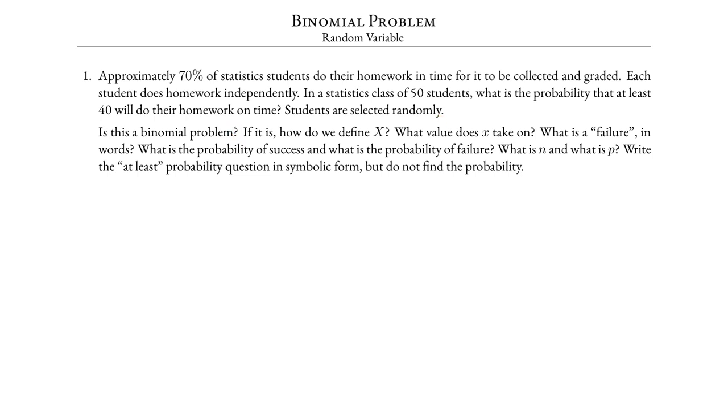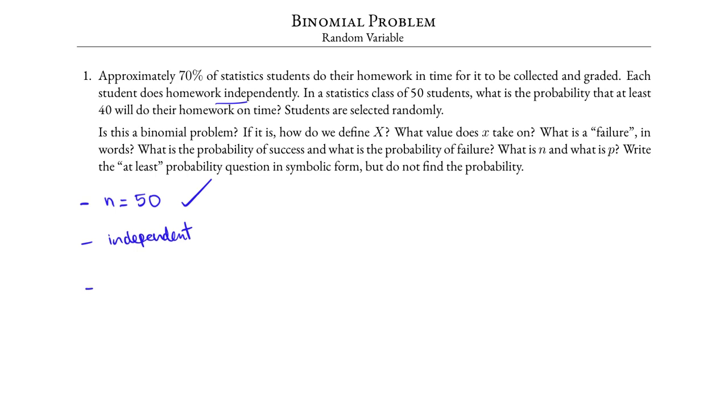It is a binomial problem. To check whether this is a binomial problem, we first need to determine if there is a fixed number of trials, and in this case, the number of students is the number of trials. So yes, n equals 50, it is fixed. Are the trials independent? The answer is yes. It is stated in the problem that each student does homework independently.